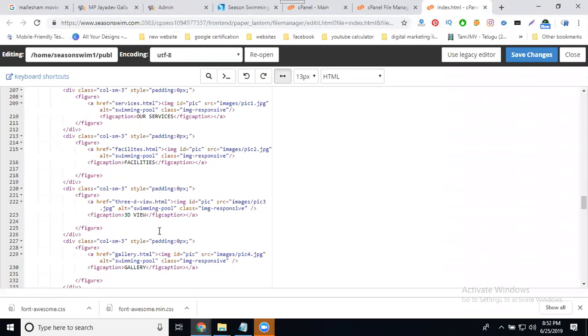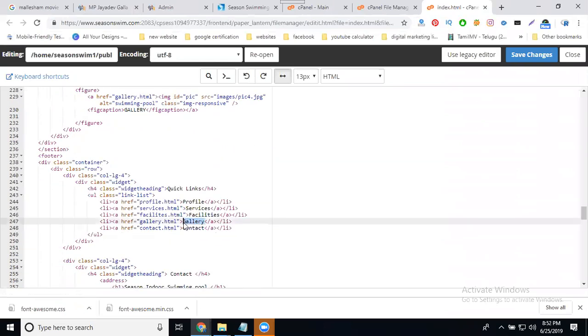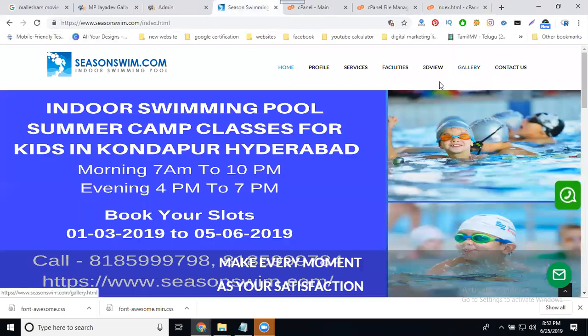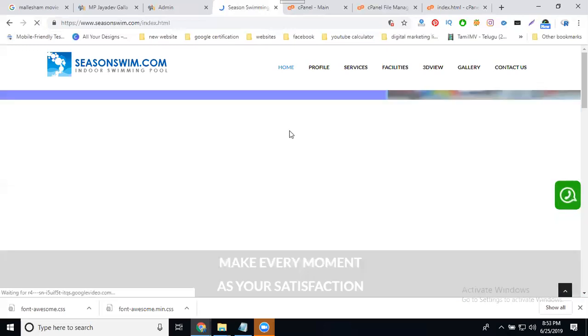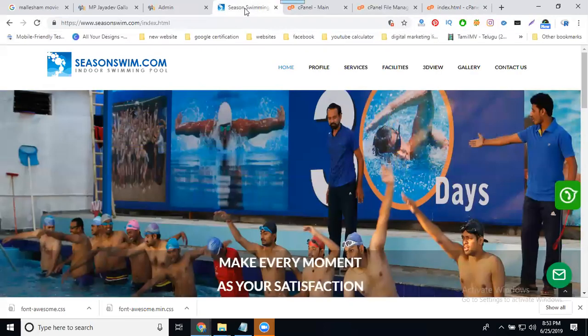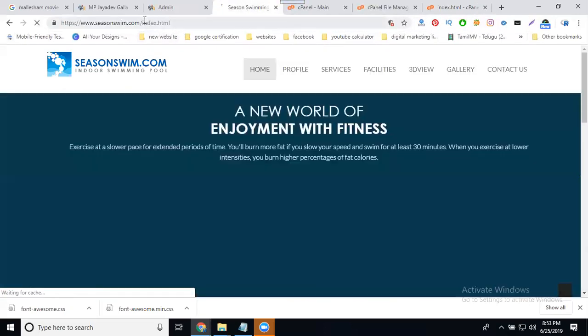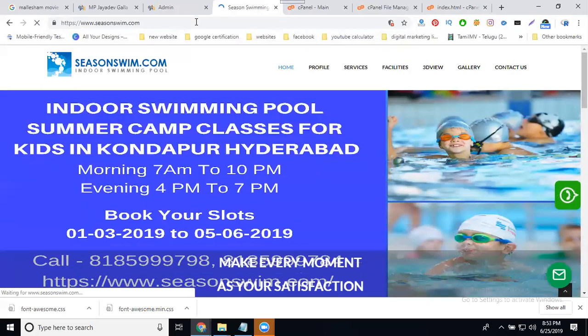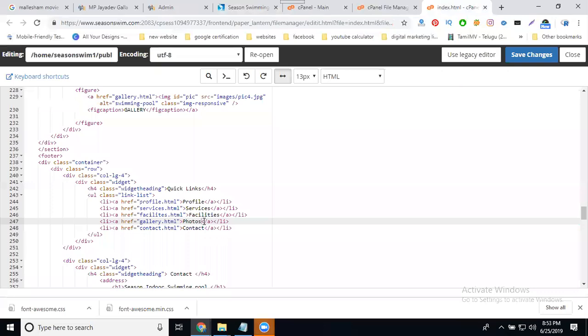Select your menu option. Photos. What was the previous option? Gallery. Refresh.